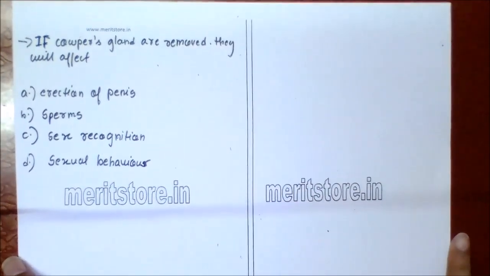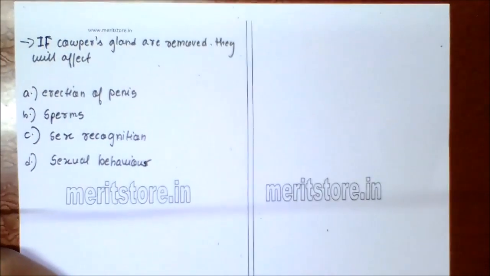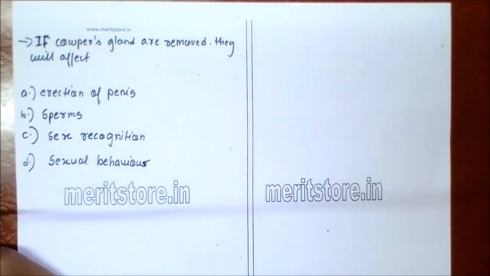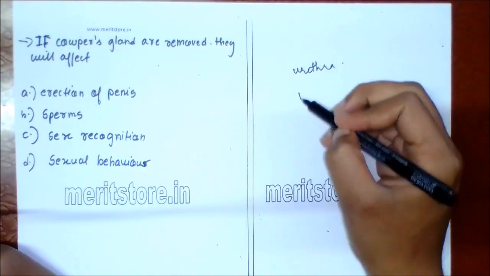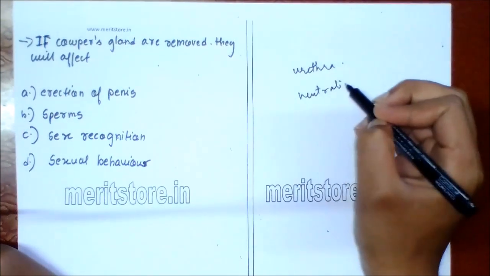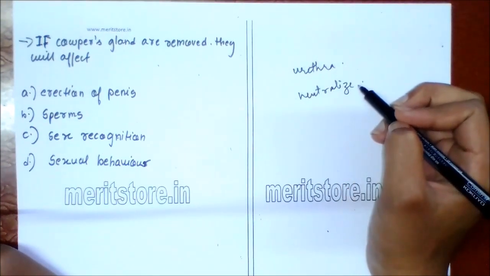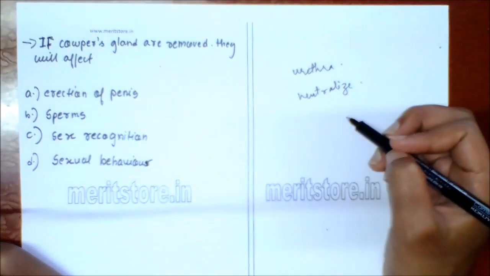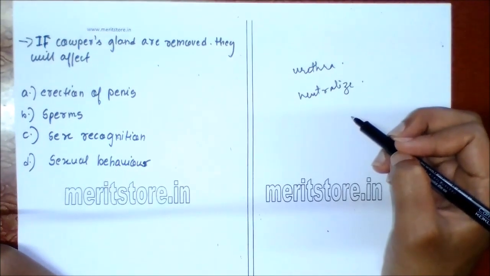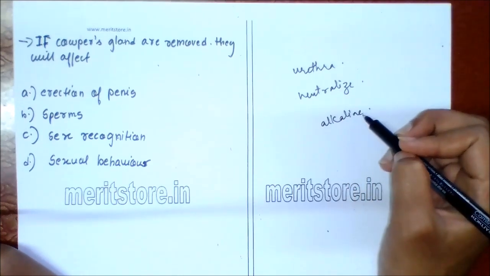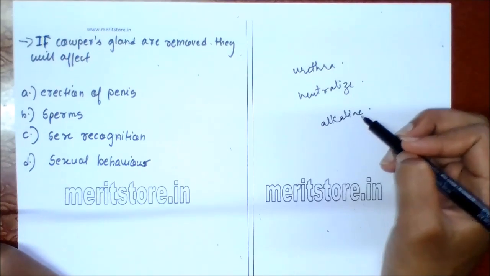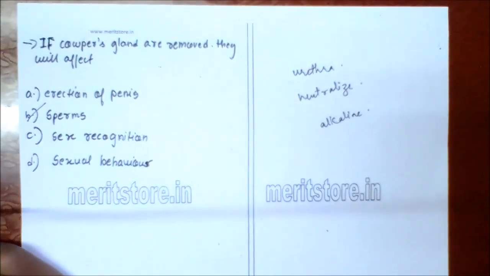If Cooper's glands are removed, they will affect A. Erection of penis, B. Sperms, C. Sex recognition, D. Sexual behavior. The secretion of Cooper's glands lubricates the passage of sperms in the urethra, and also neutralizes the acidity in the urethra due to previous micturition, as urine is acidic, and makes the medium alkaline to keep the sperm alive. So its removal may affect sperm. Option B is the correct answer.